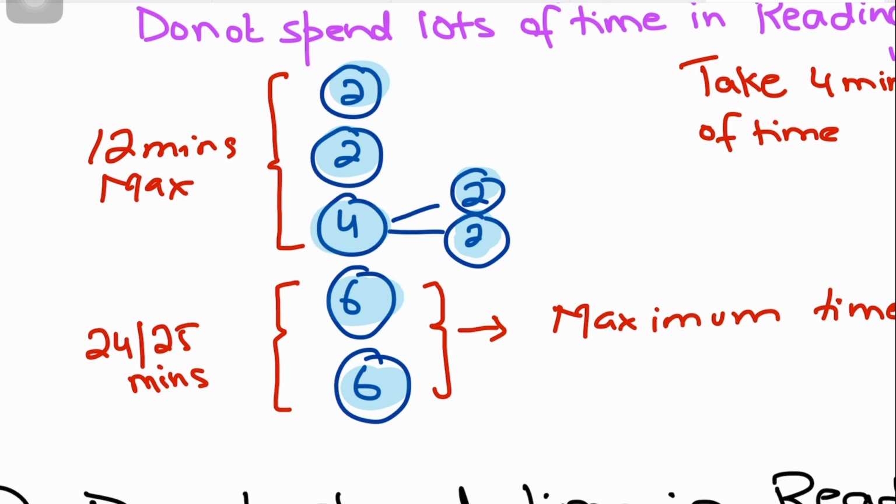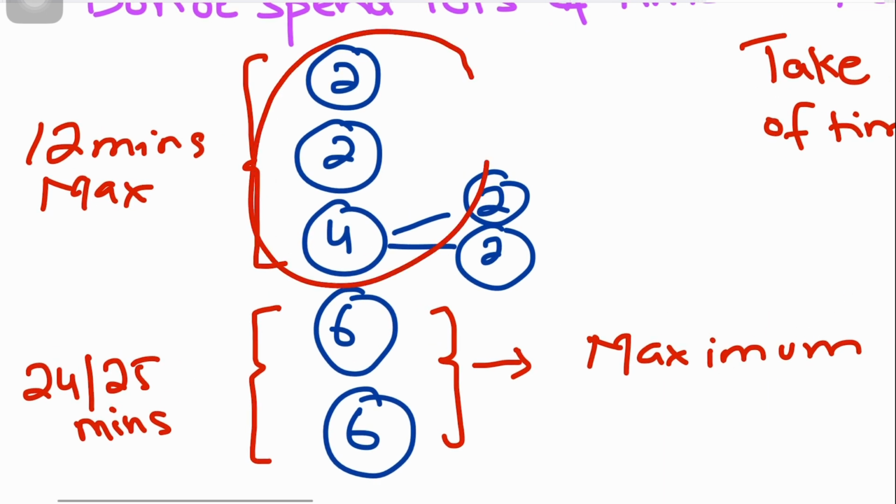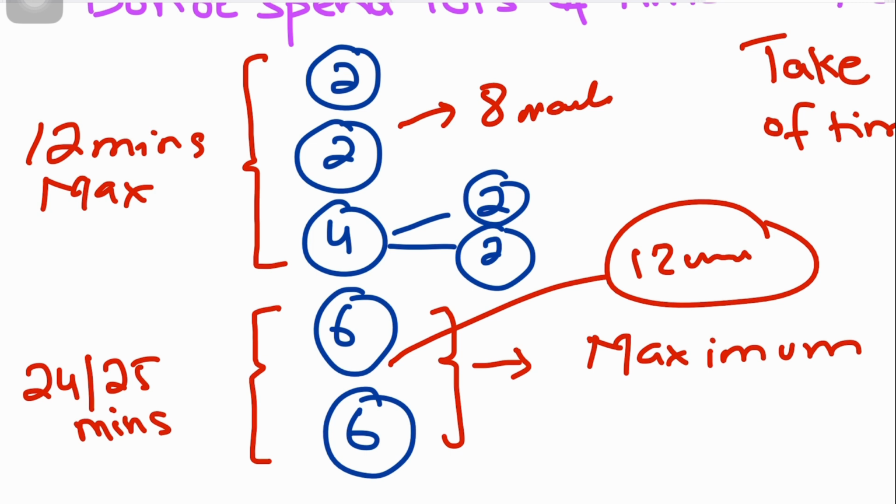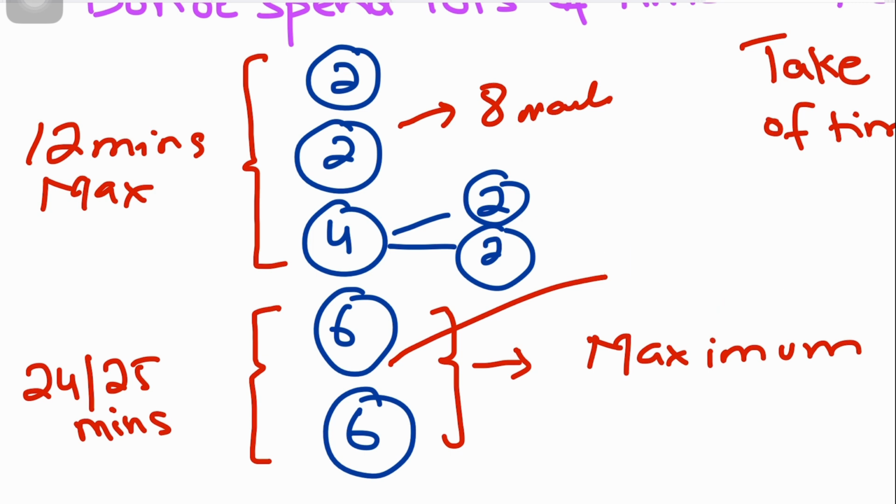What is more relevant is that the last 2 questions are of 6 marks, and students waste a lot of time attempting the first 3 questions, 2, 2 and 4 mark. But you see, 2, 2 and 4 is basically 8 marks, right? And then 6 and 6 you have 12 marks. So definitely this has more weightage, and you need to give the last 2 questions more time.